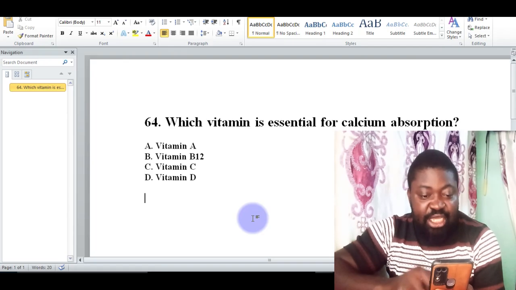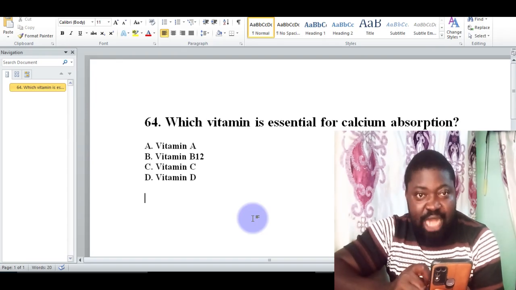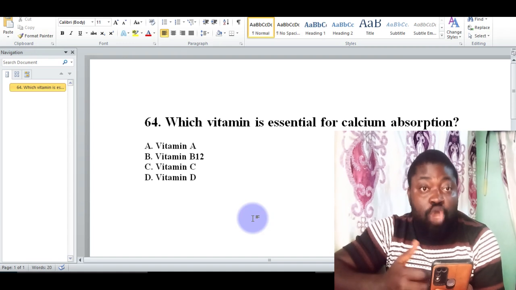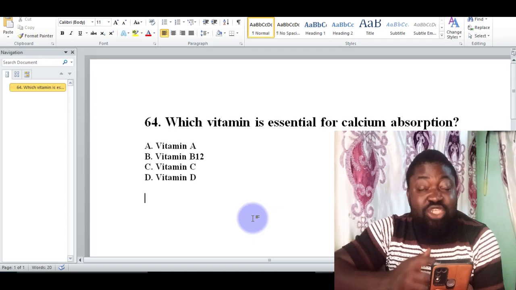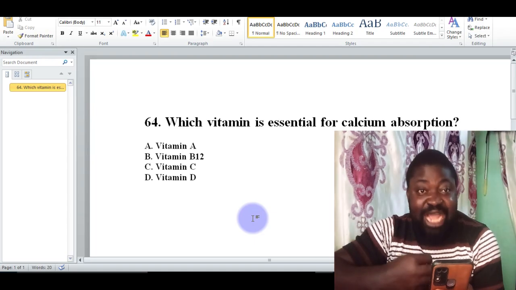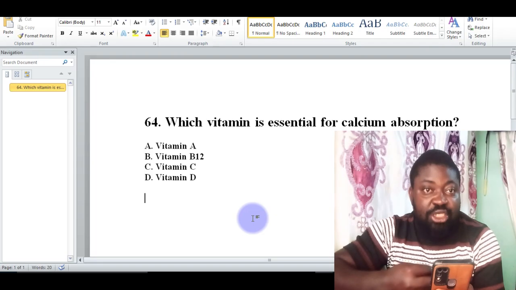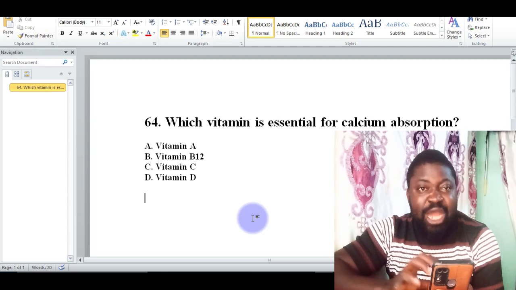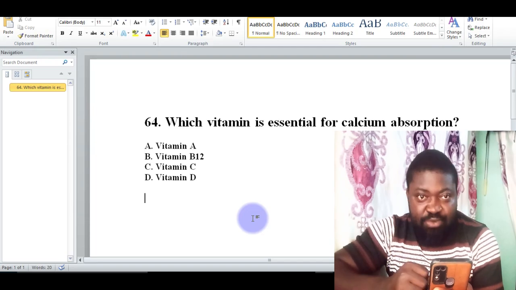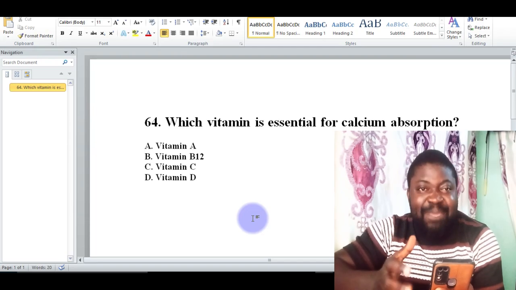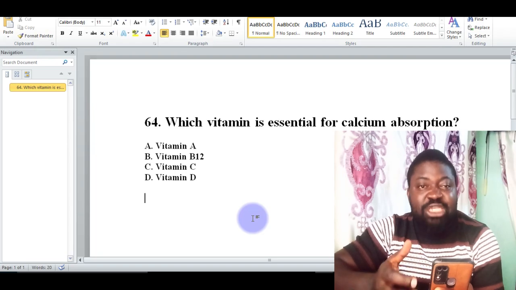Vitamin D itself enhances calcium absorption in the intestine, essential for bone health. In fact, many bone conditions like osteoporosis are a result of insufficient absorption of calcium, causing bone dysfunction. And once you are diagnosed as not being able to efficiently absorb calcium, you are prescribed vitamin D.